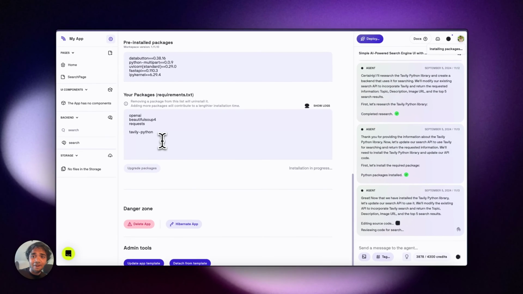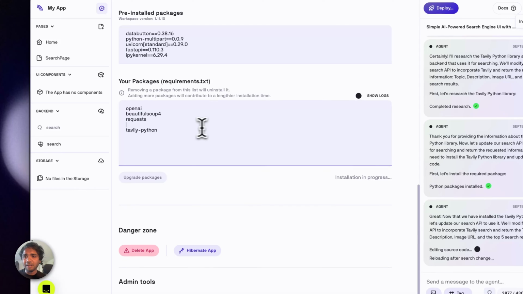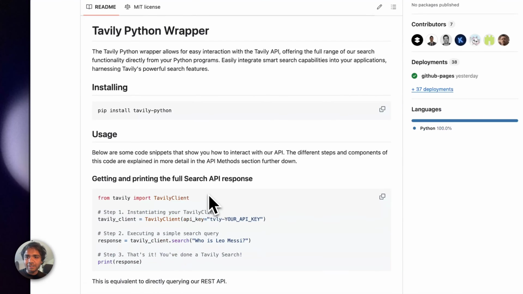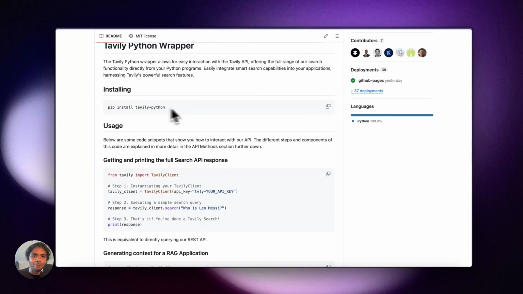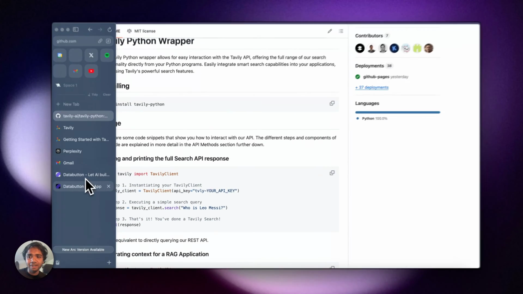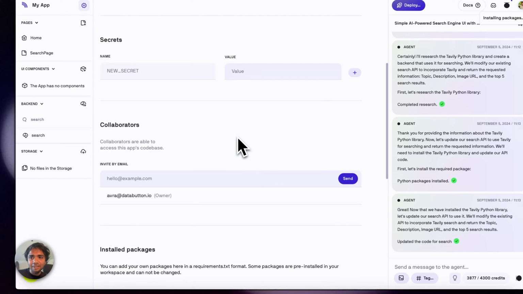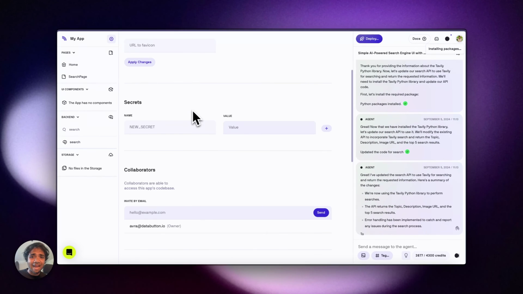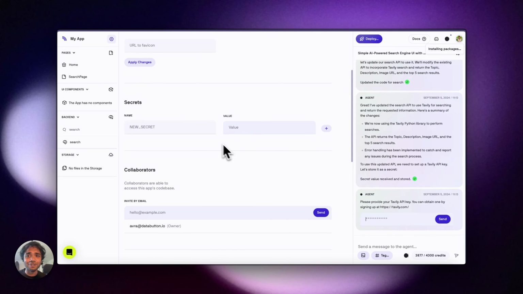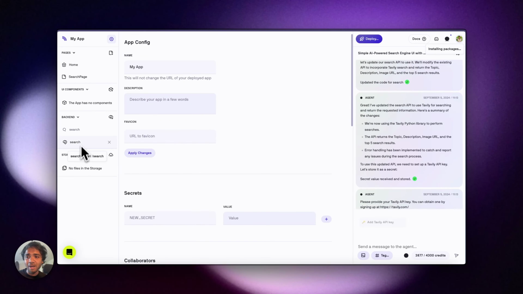These are the Python packages which are getting installed. If I look back here, it got the information from here on how to install. You can install your own package as well, and you can also add collaborators. You can add new secrets. You can do a hell of a lot of stuff out here. So I just go back to the chat.